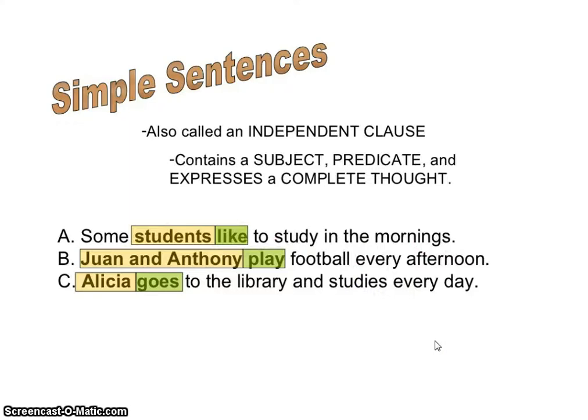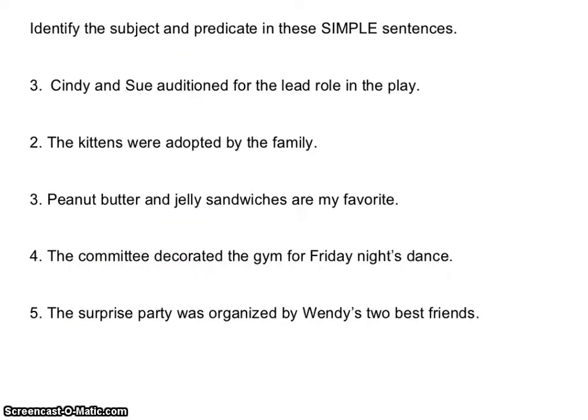Those are all add-on phrases that don't necessarily go with your subject or your predicate. B, Juan and Anthony play football every afternoon. Juan and Anthony are your subjects. Play is your verb. Alicia goes to the library and studies every day. Alicia is your subject. Go is your verb. So, subject and predicate in the simple sentences.